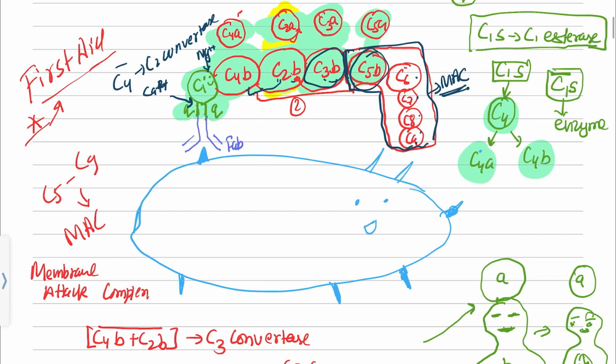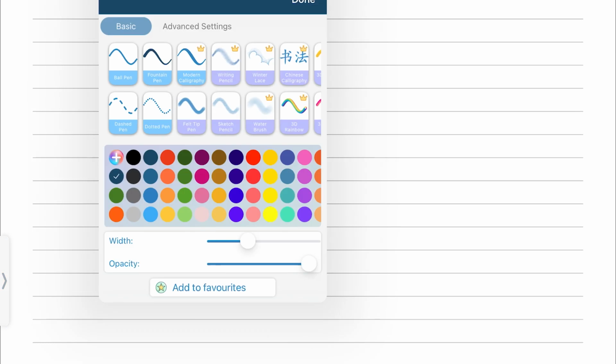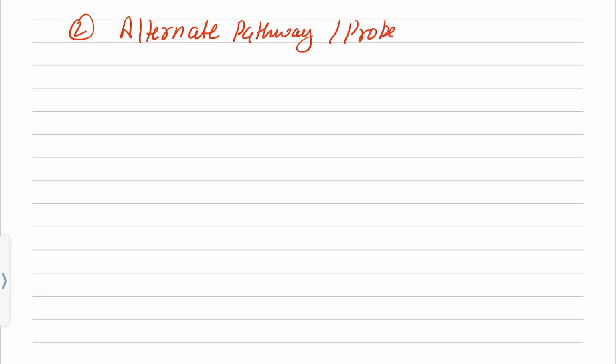Now we will move to the second pathway, which is the alternate pathway, or we call it the properdin pathway. Let me tell you something first about this pathway.